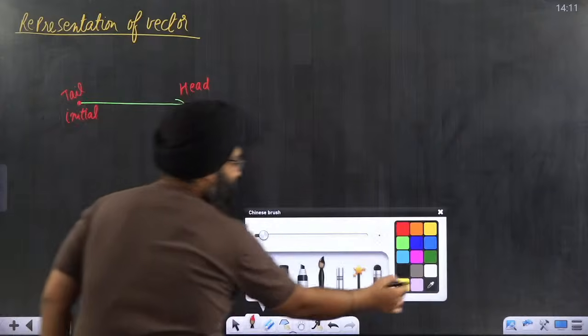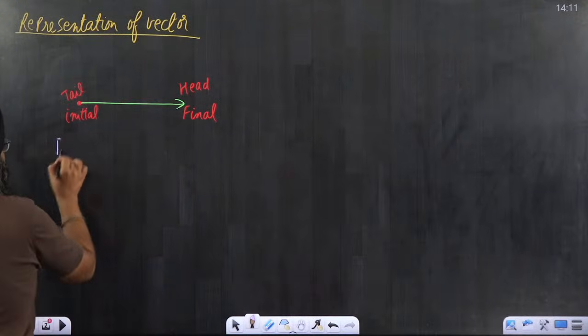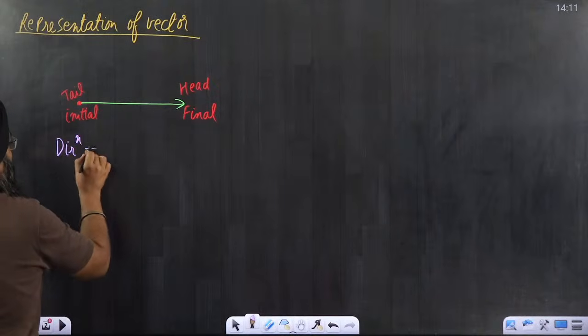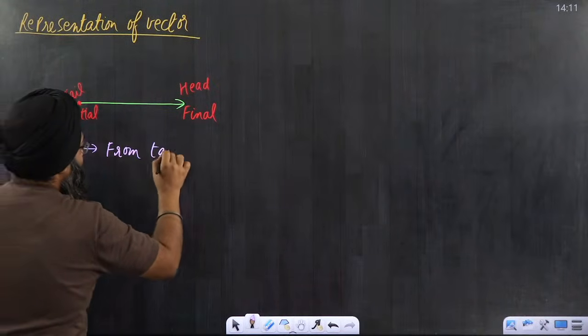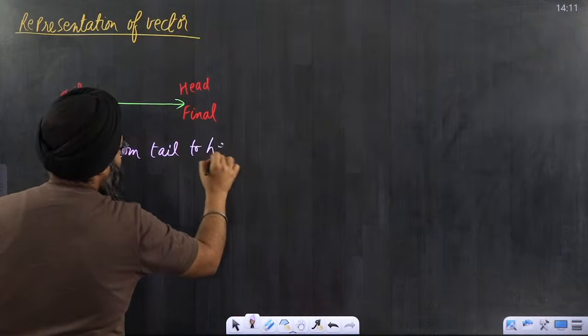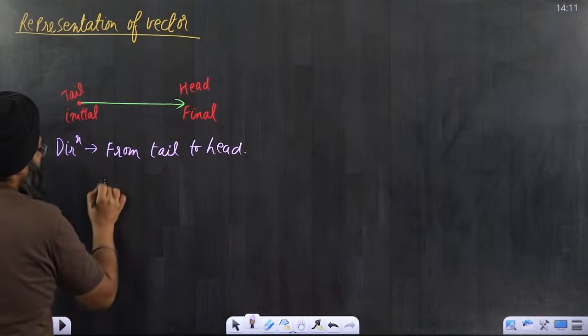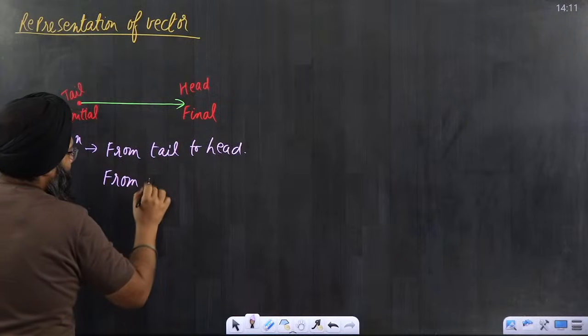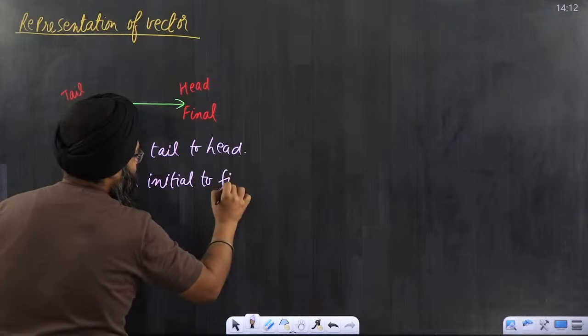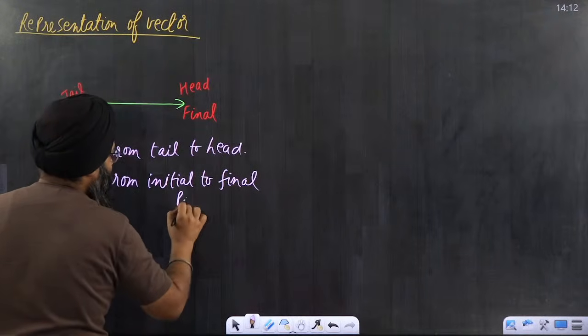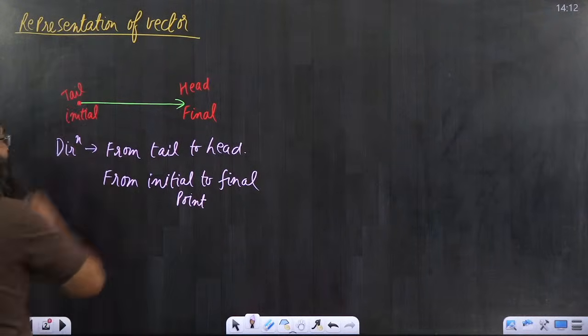So I can write that the direction is from tail to head, or I can say it is from initial to final point. This is basically the direction.